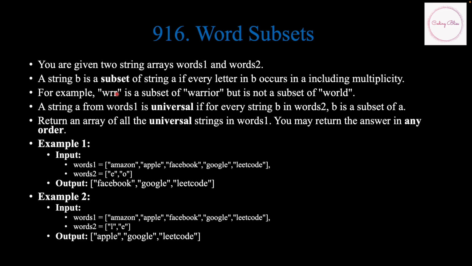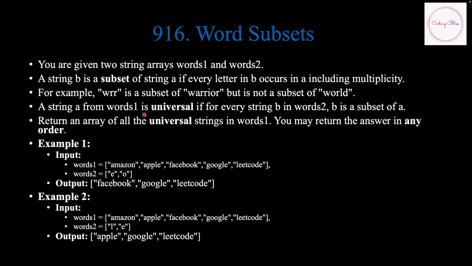If you see, now take "wrr". It is considered to be a subset of "warrior" because you can see there is one instance of W and at least two instances of R in "warrior". But it is not a subset of "world" because here "world" has only one instance of R. Even though the characters are there, there are not enough R's in "world". So you cannot consider it to be a subset.